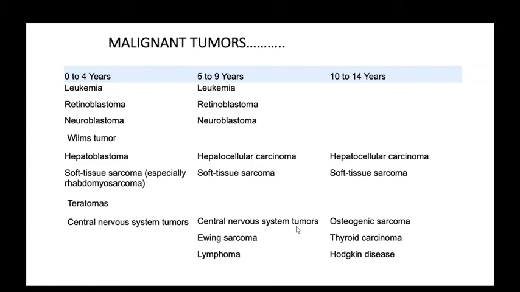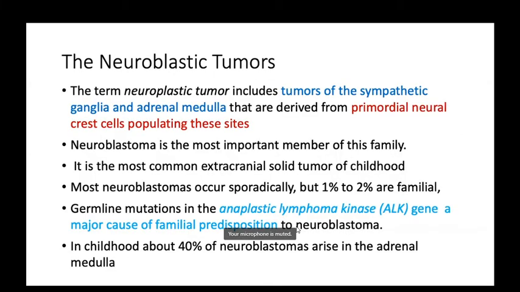There are two most common tumors in your syllabus: neuroblastic tumor and Wilms tumor. Read them carefully, as I think your practicals and tutorials occur on both these tumors. The term neuroblastic tumor includes tumors of sympathetic ganglia and adrenal medulla that are derived from primordial neural crest cells populating these sites.